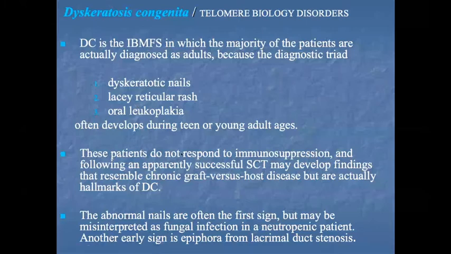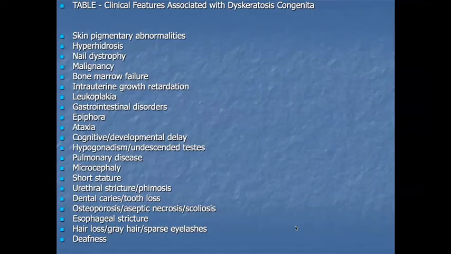The abnormal nails are often the first sign of dyskeratosis congenita syndromes, but may be misinterpreted as a fungal infection in a neutropenic patient. Another early sign is epiphora from lacrimal duct stenosis. What is epiphora? Excessive tear formation, tears from the lacrimal gland. Excessive tearing from the lacrimal glands is called epiphora.